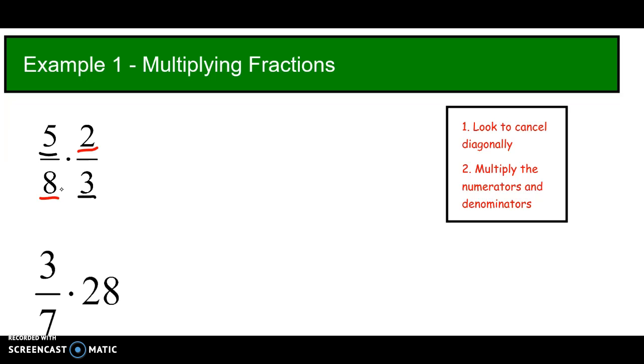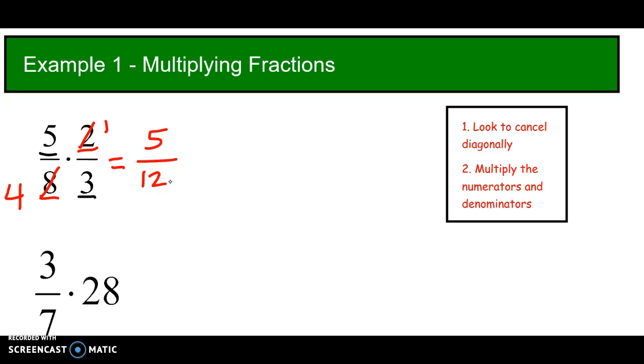So in this case, 8 and 2 share a common factor of 2. I can divide by 2 and get 1, divide by 2 and get 4. This saves me from having to divide by 2 at the end, because when we multiply across, 5 times 1 is 5, 4 times 3 is 12.